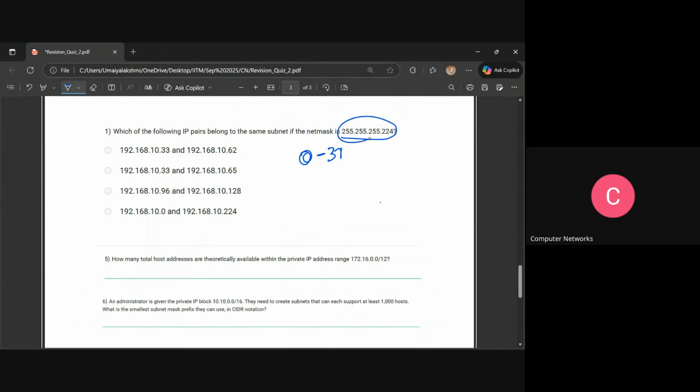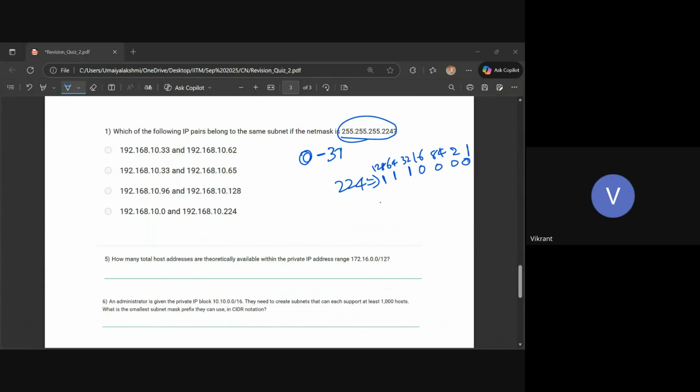So here I'm taking 224. How can 224 be written in binary? You all know how to write it, no? It's 1, 2, 4, 8, 16, 32, 64, and 128. After that it goes to 256, which is beyond this, so I'll just take these. The remaining will be 96, which means I can take 64 and 32. Remaining all are filled with zeros. So you don't have any doubt in this part, right? Yeah, this much is clear.